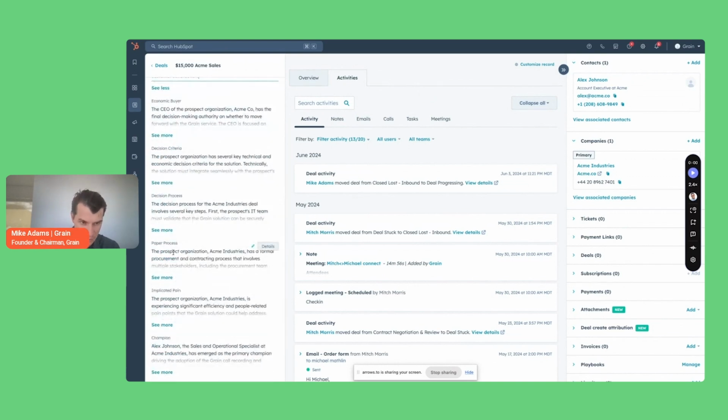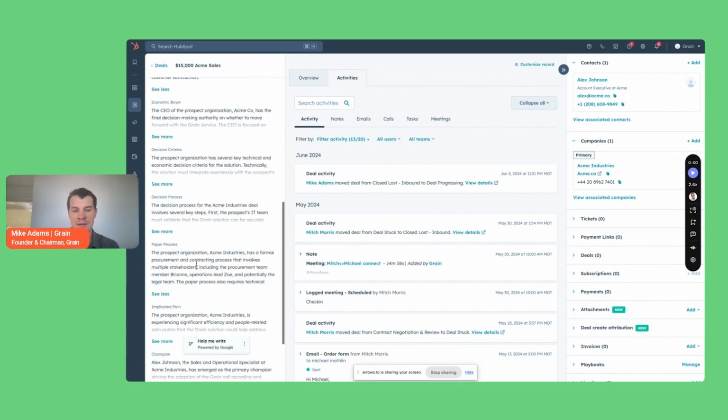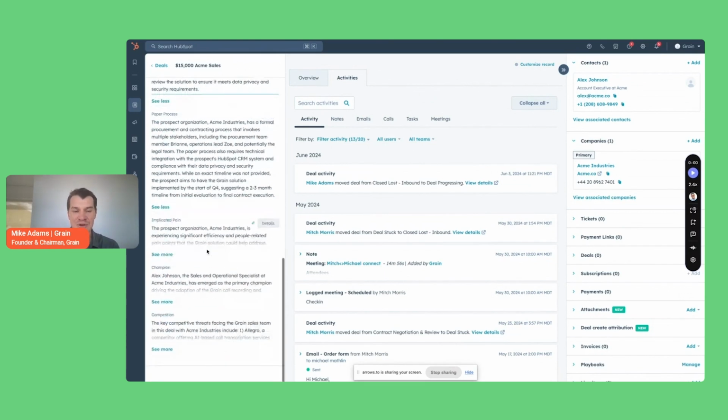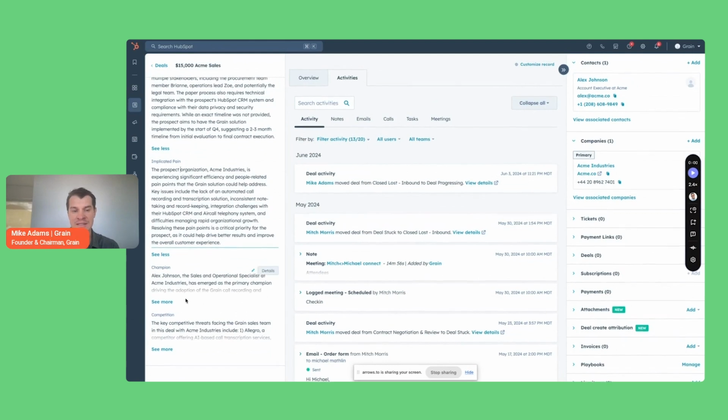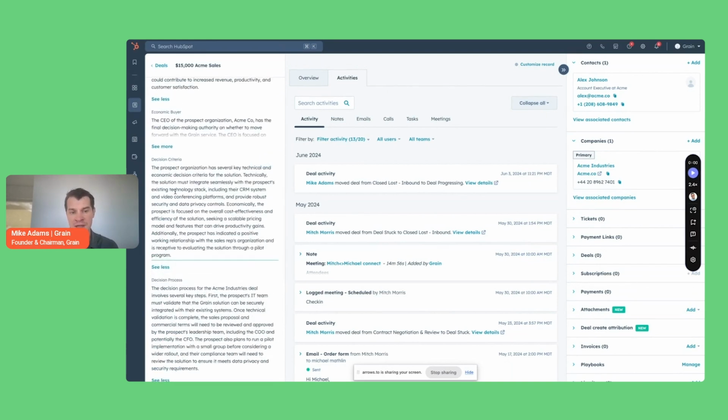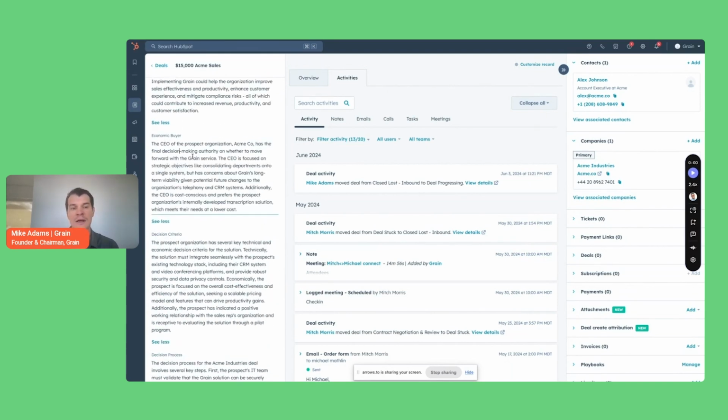Actually, we have MedPick is what we've got in here, which is super interesting because even as I was playing around with this, paper process, for example, didn't come up until the 10th call when it was ready to close, right? And so after every meeting, we're going through and we're updating this, and we're identifying if there was a champion at the beginning, and if that champion is now a little bit different. And it turns out in this case that the champion did switch on the last call, and that's being summarized here in this information with easy access.